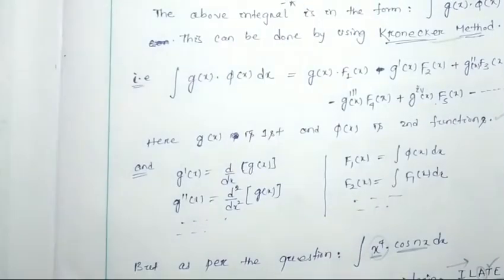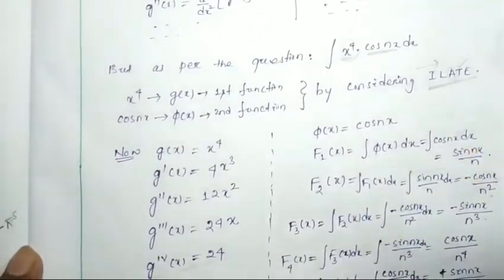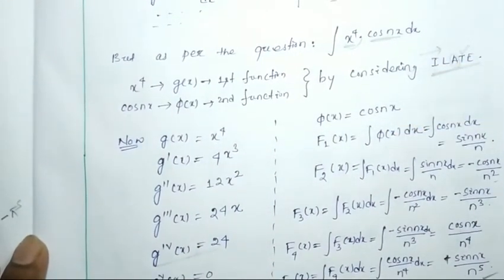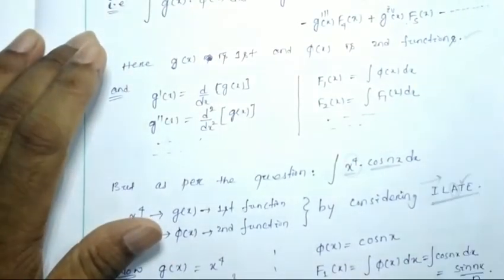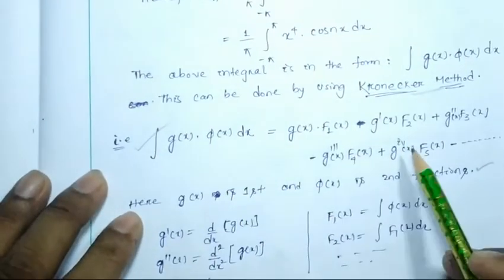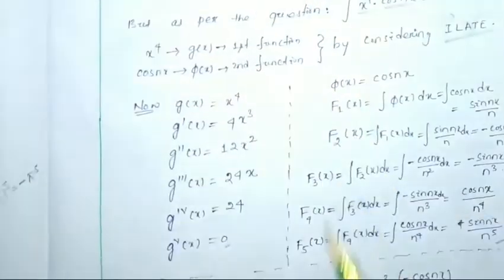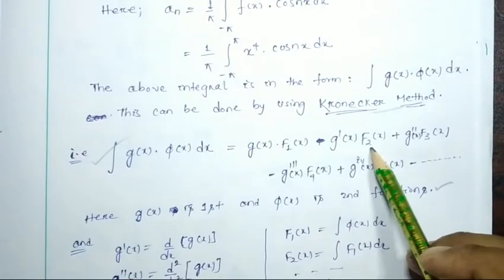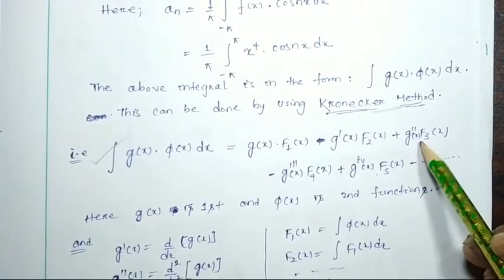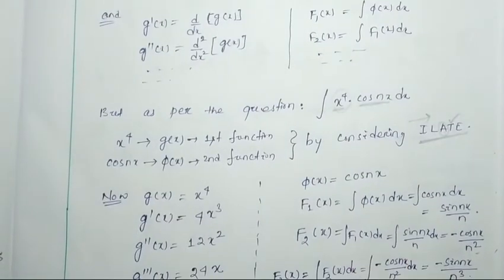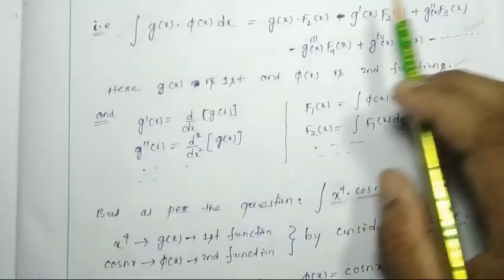So whenever we have to do our problems in our next classes or in our preceding classes, these things that I have written step by step, I am not going to write, or we are not going to write. We have to write this one, and directly put the g(x) value, f1(x) value, f2(x) value, f3(x) value, g'(x) value, g''(x) value, like this. Do practice for this question and try to become familiar with this Kronecker method.